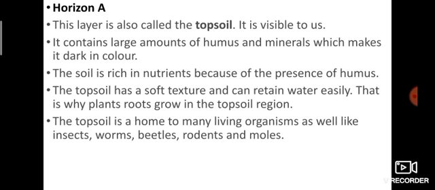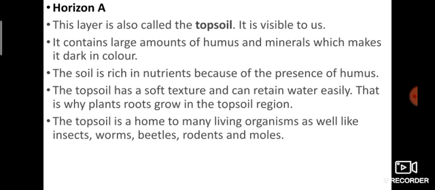The soil is rich in nutrients because of the presence of humus. It is rich in nutrients because the soil gets nutrients from the decaying matter. The topsoil has a soft texture and can retain water easily. That is why plant roots grow in the topsoil region. A soft texture means the particles are packed lightly, not tightly closed. That's why the roots can easily pass through the topsoil.